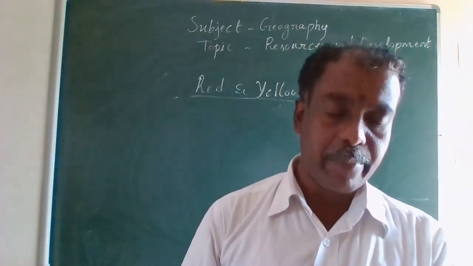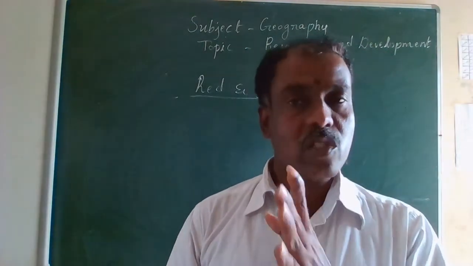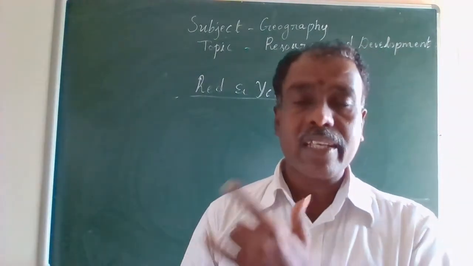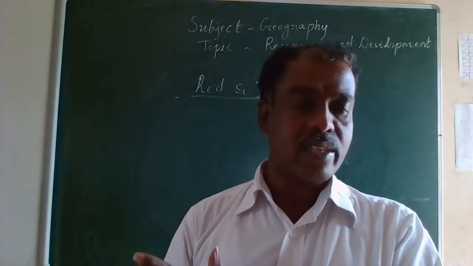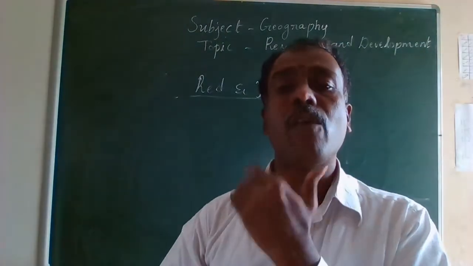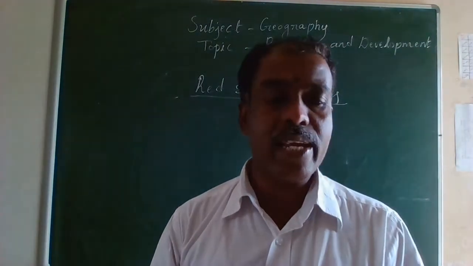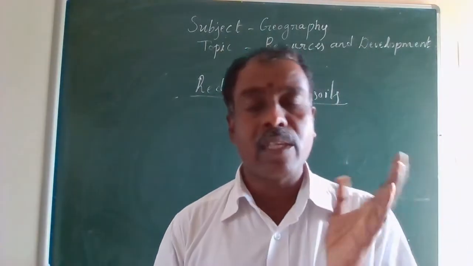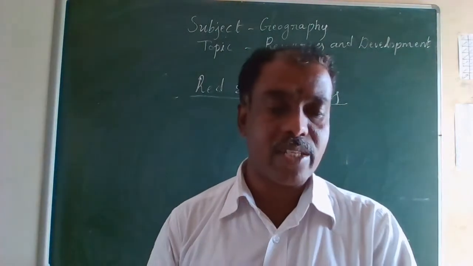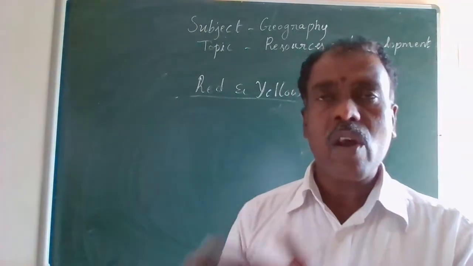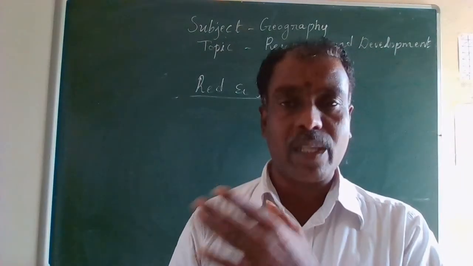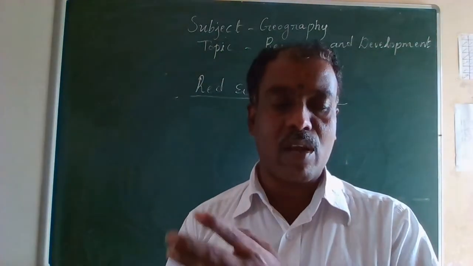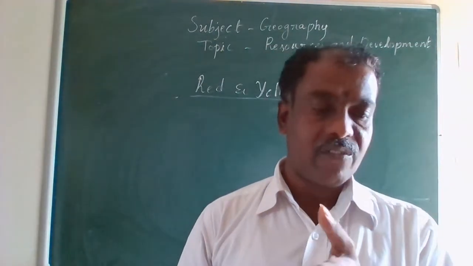So once again, please keep it in your mind. The red and yellow soils develop on crystalline igneous rocks in areas of low rainfall, especially in the eastern and the southern parts of the Deccan Plateau. And these yellow and red soils are also found in parts of Odisha, the Ganga Plain, Chhattisgarh, and along the Piedmont zone of the Western Ghats.